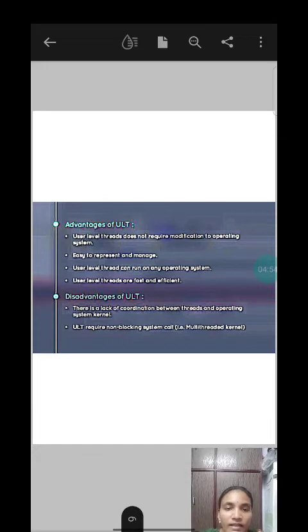Advantages of user level thread. User level thread does not require modification to operating system. As we discussed before, the operating system is unaware of user level thread, so there is no need to require modification. Easy to represent and manage. As the user level thread structure is simple, it is easy to represent and manage.